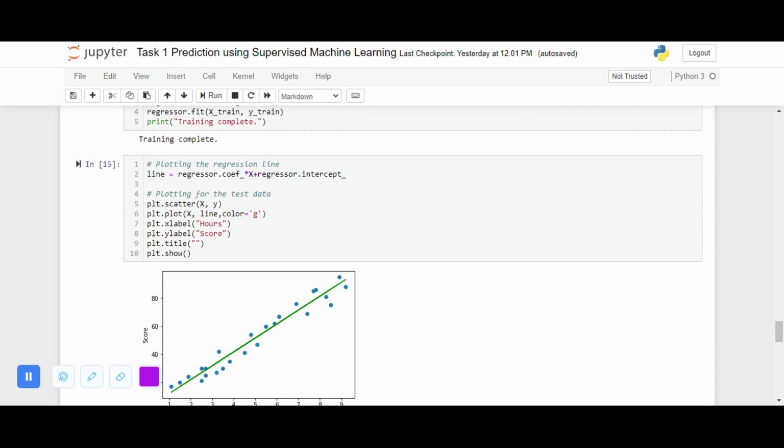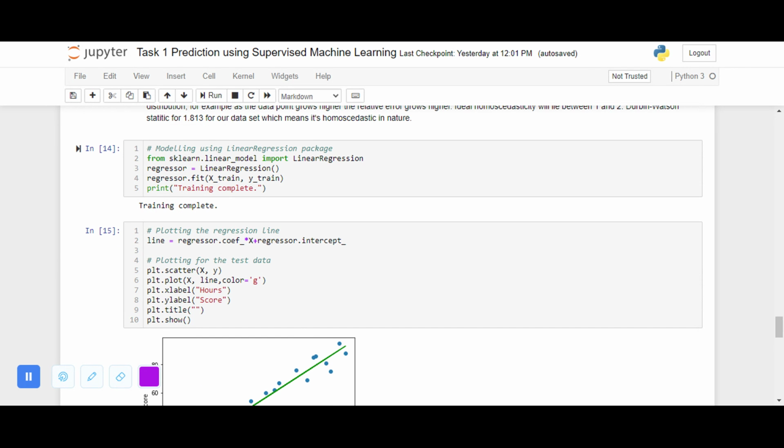We extract the coefficient from the regressor model as regressor.coef_ times the x variable plus regressor.intercept_, that's the intercept of the regression line.